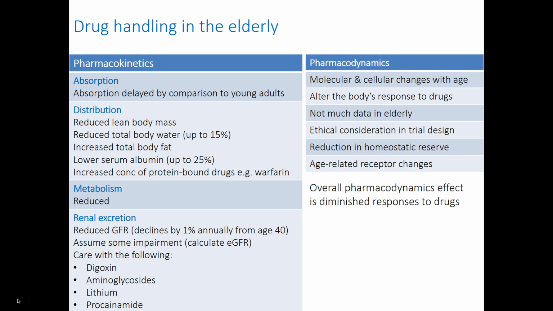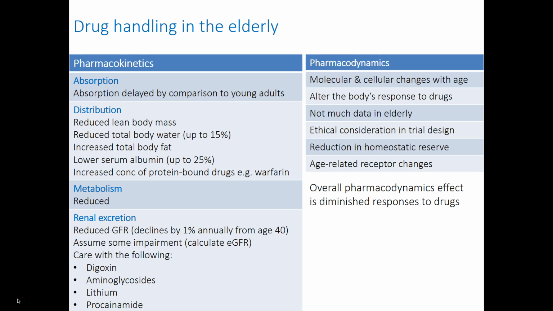Renal excretion should be assumed to be reduced in the elderly because GFR, or glomerular filtration rate, declines by approximately 1% annually from the age of 40. So you should assume in dealing with an elderly patient that there is some renal impairment already present. Get their U&Es done and calculate the eGFR. You should have particular care from the renal excretion point of view with the following drugs: digoxin, aminoglycoside antibiotics, lithium